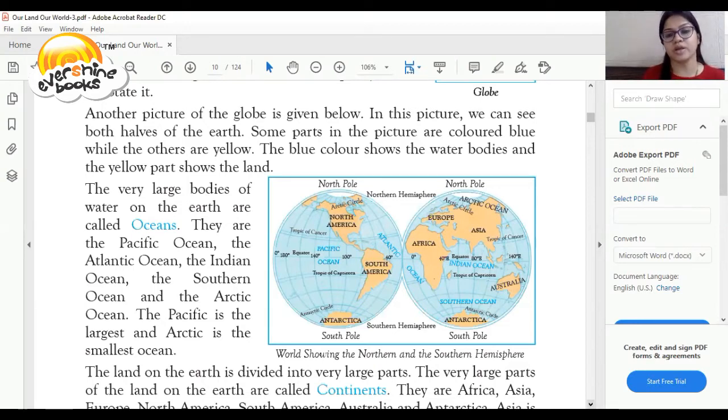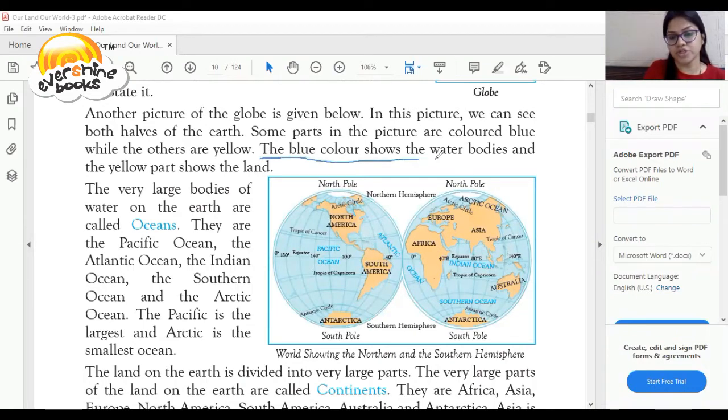What does the blue color describe? The blue color describes the water bodies on the globe. What does the yellow color describe on the globe? The yellow colored part describes the land on the earth. So, dear student, these two questions are very important and I am highlighting them.